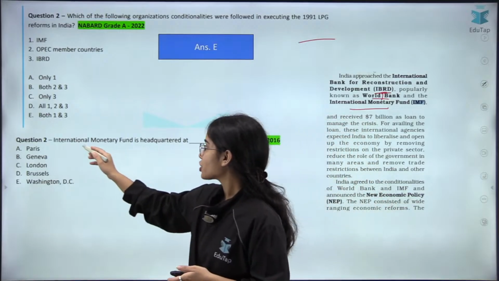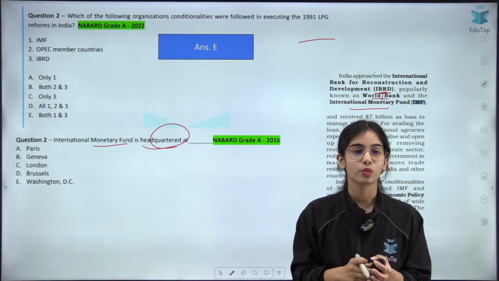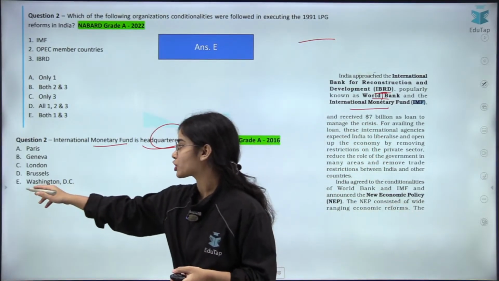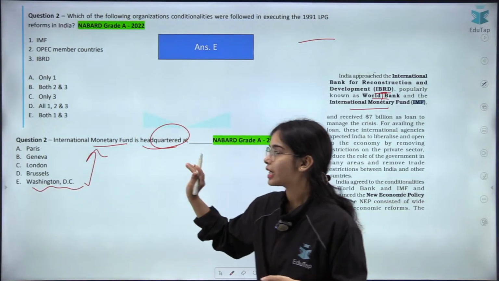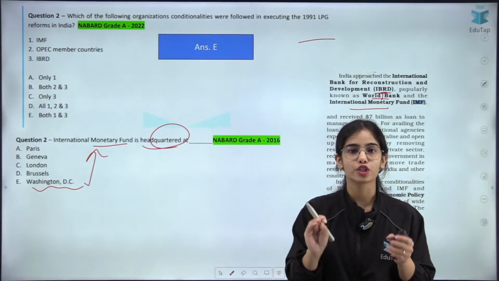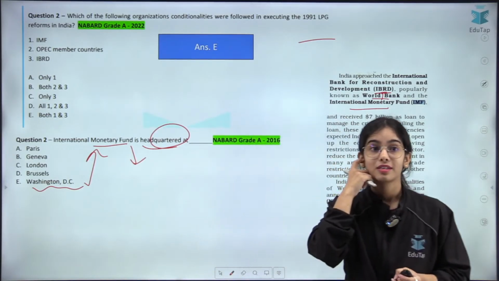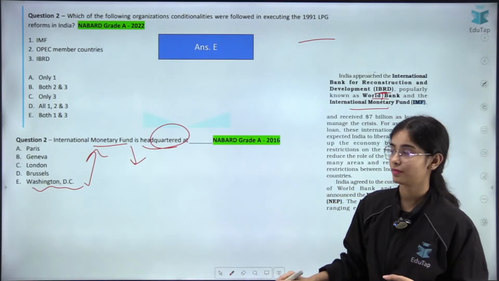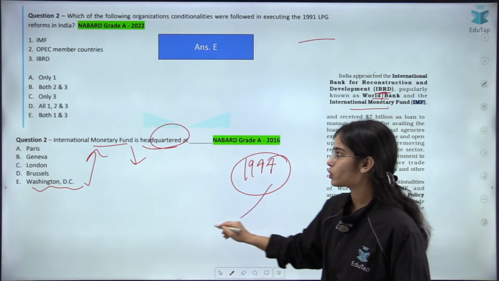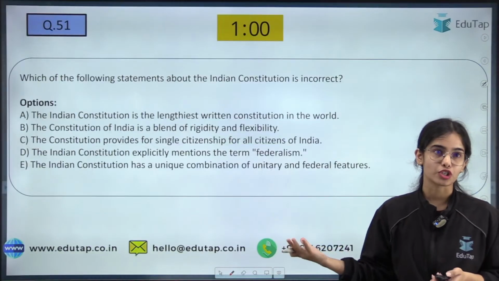Next is, the International Monetary Fund is headquartered at. So IMF is headquartered in which country? It is in Washington DC. The headquarters of IMF is in Washington DC. And when was IMF formed? That was also one question. Can you answer me, in which year was IMF formed? 1944. So it was in 1944 that the IMF was formed. It is headquartered in Washington DC.